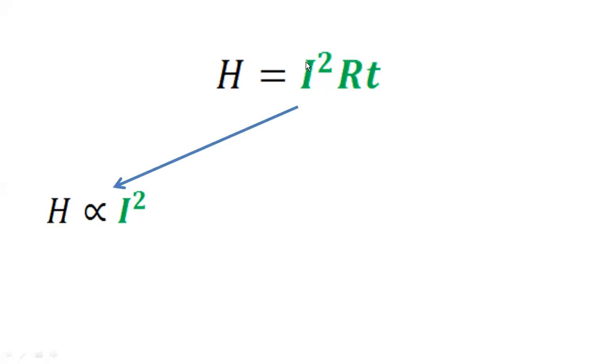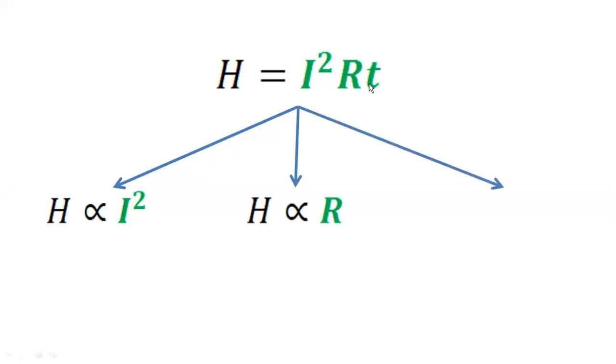Give me a response in the chat box. Okay, very simple. Second case, I can also say that heat is proportional to resistance. And third, I can also say heat is proportional to time. So for every value there is a direct relation: for current, for resistance, and for time.